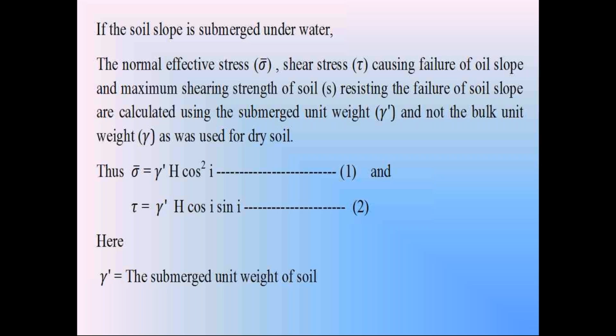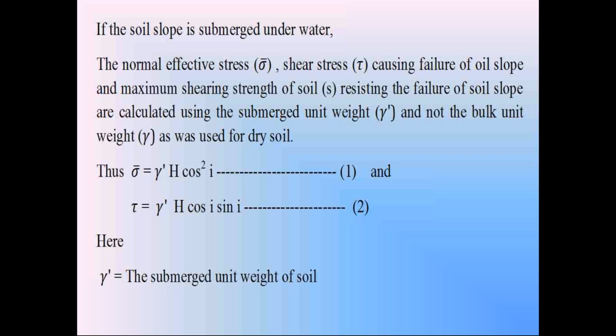There, in the dry condition, we consider the unit weight as gamma. But in this second condition, the soil is in totally submerged condition, so the unit weight is taken as the submerged unit weight gamma dash. So in the second condition, the weight of the soil prism W, please everyone listen, is equal to the submerged unit weight gamma dash into the volume of the soil prism H B cos I. That is the weight of the soil prism in the second condition. W is equal to gamma dash, submerged unit weight, into H into B cos I.